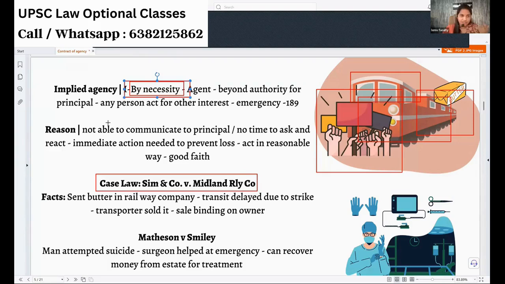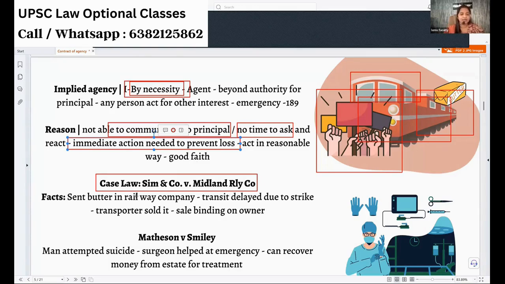Reason: if, for example, we are not able to communicate with the principal, there is no time to ask, and some immediate action is needed to prevent the loss. Then, at these times, this agency by necessity is created.